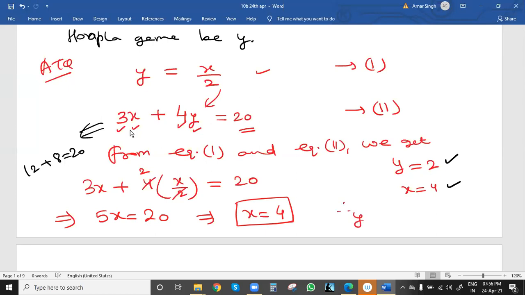Hence y equal to x by 2 equal to 4 by 2 equal to 2. Hence we can say y equal to 2. So these are the values of x and y which we have to find.